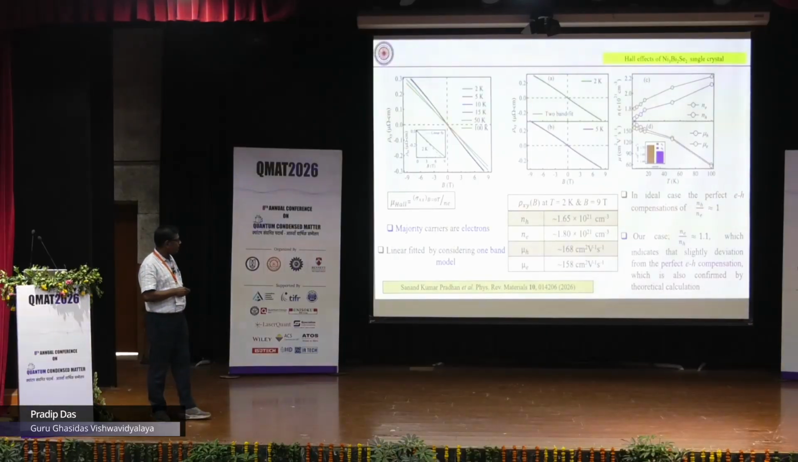We saw these are the carrier concentrations, the electron concentration and hole concentration, and the mobility plotted from this data. We saw that the electron concentration and hole carrier concentration are almost the same. We also calculated this theoretically, and the calculation is almost the same as our experimental data. So n is equal to 1 for perfect compensation, but we have a little bit more.